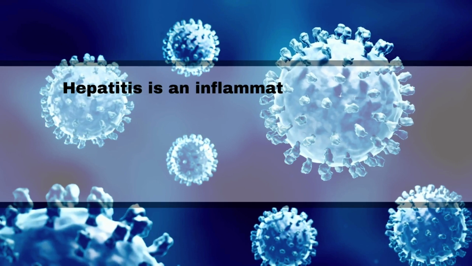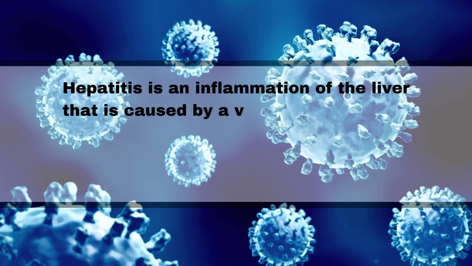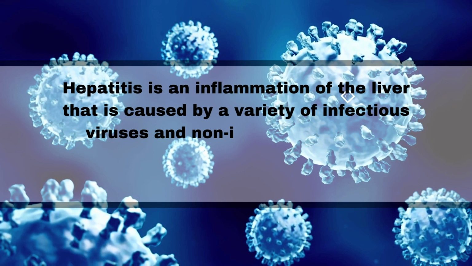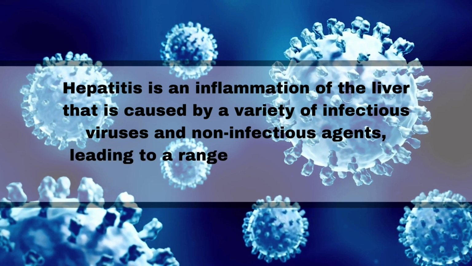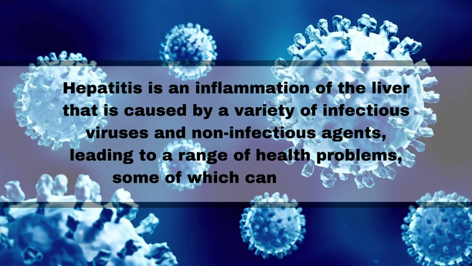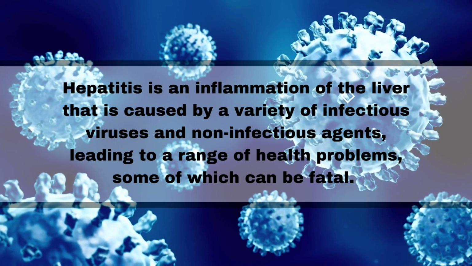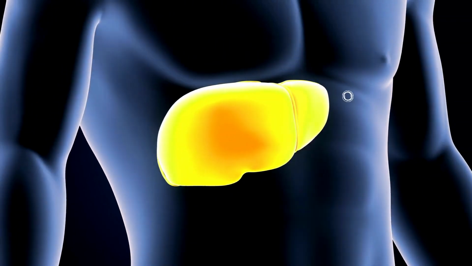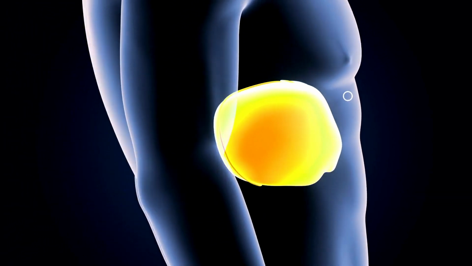Hepatitis is an inflammation of the liver that is caused by a variety of infectious viruses and non-infectious agents, leading to a range of health problems, some of which can be fatal. It is a viral infection that lives inside a living cell in the human body. How often do you check your health status? How often do you check your hepatitis status? Hepatitis is the inflammation of the liver. What could be the causes and how can it be prevented?